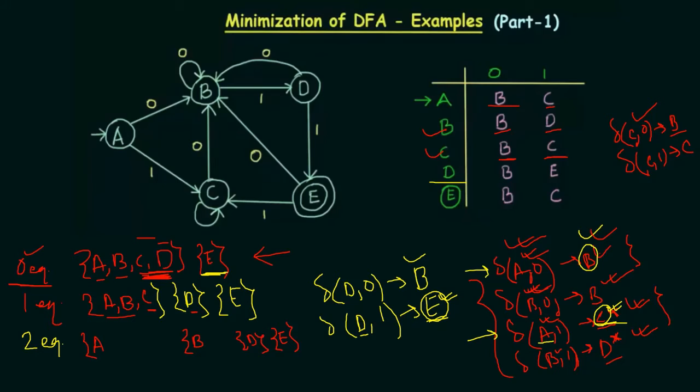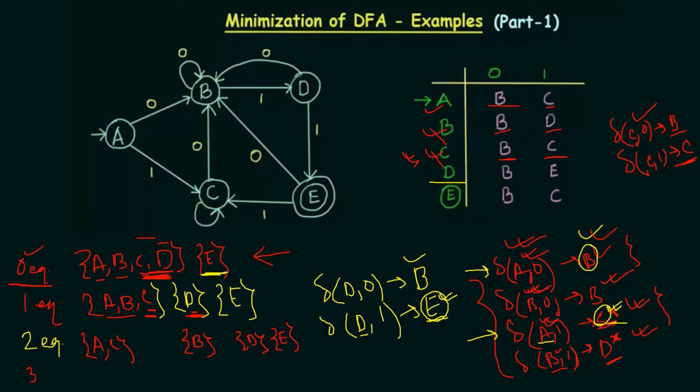For A1 I am getting C, so there is an acceptance. But for B1 I am getting D, and C and D don't belong to the same set in the previous equivalence. So obviously B and C are not going to be two equivalent to each other, but A and C are two equivalent to each other. So they are going to form a set of their own. Now I don't have anything remaining.